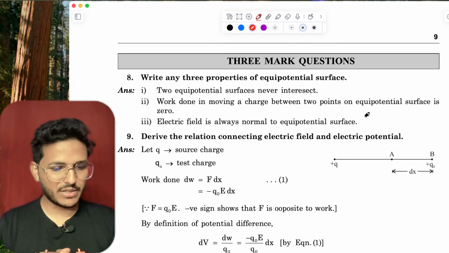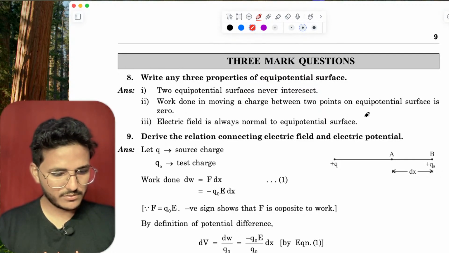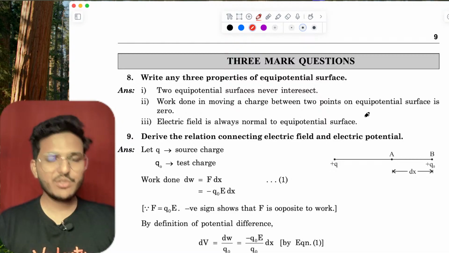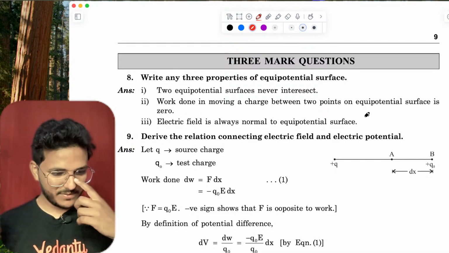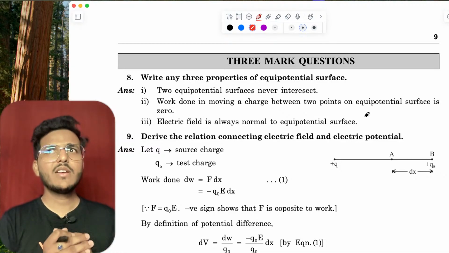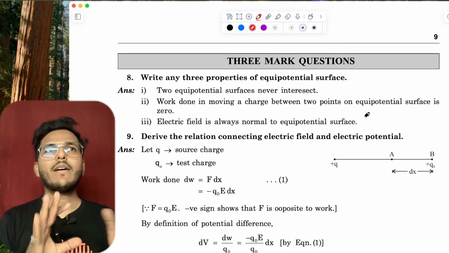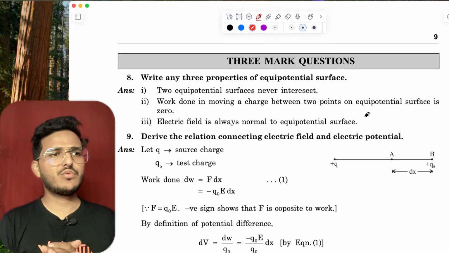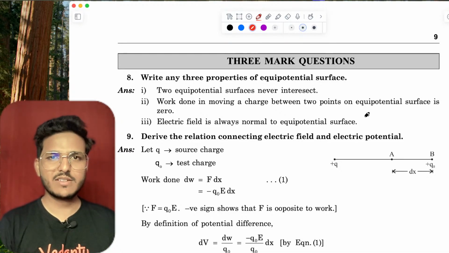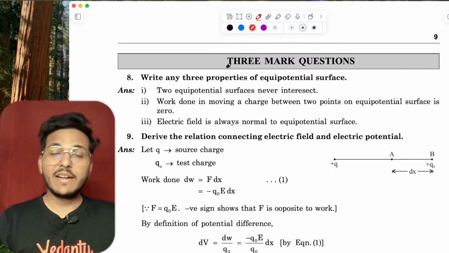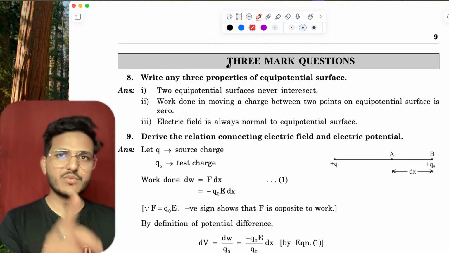So come to the 3 marker questions. You can get 70 out of 70, just because we are going to discuss approximately 200 questions, 200 or more than 200 questions, right? And mark the questions which are important.